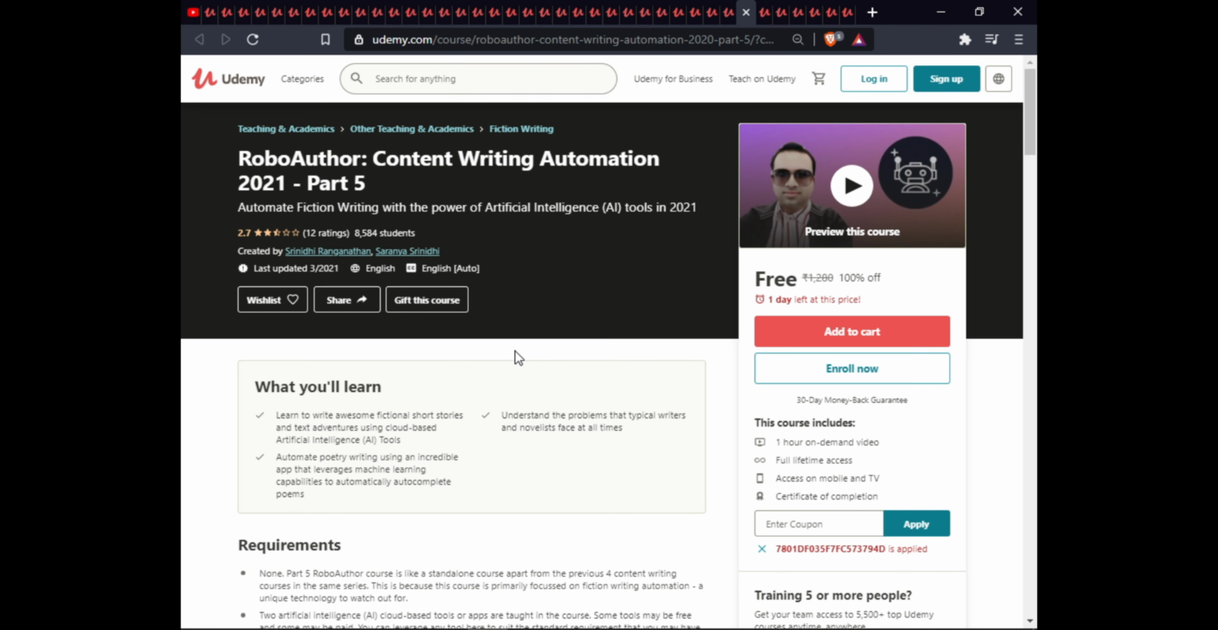The next course is Robo Content Writing Automation 2021 Part 5. In this course, you will learn to write an original fictional story based on a text adventure using cloud-based AI tools, understand a problem that a typical writer and novelist faces all the time, and automate poetry writing using an incredible app that leverages machine learning capabilities to automatically autocomplete poems. These courses are on demand with full lifetime access, extra warranty, and certification of completion.